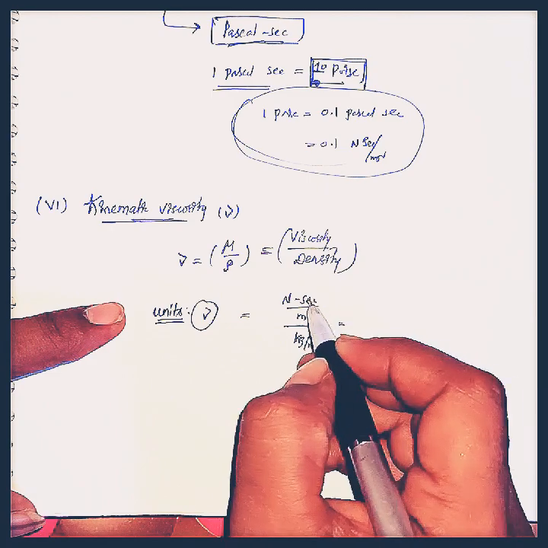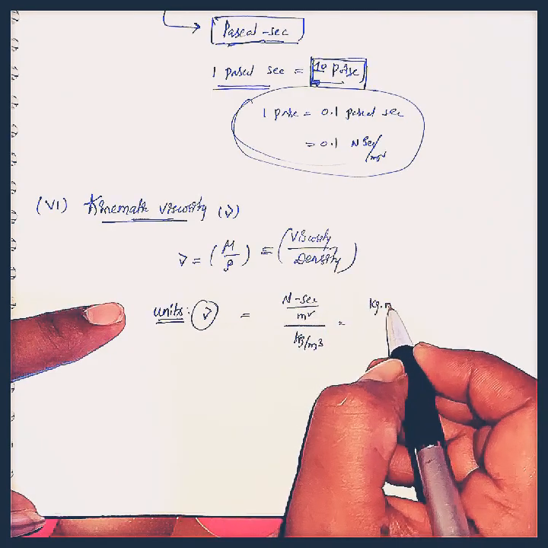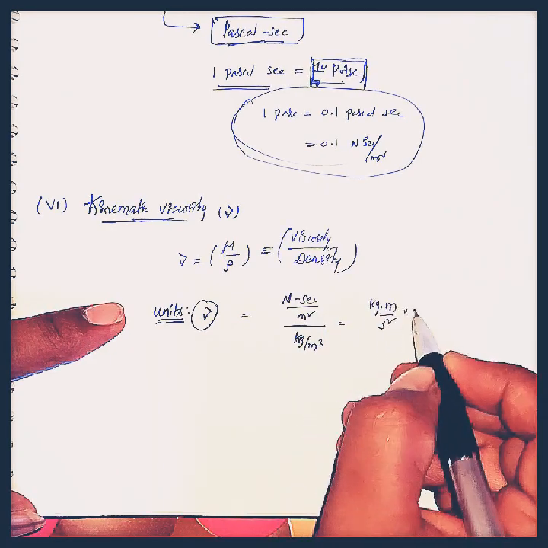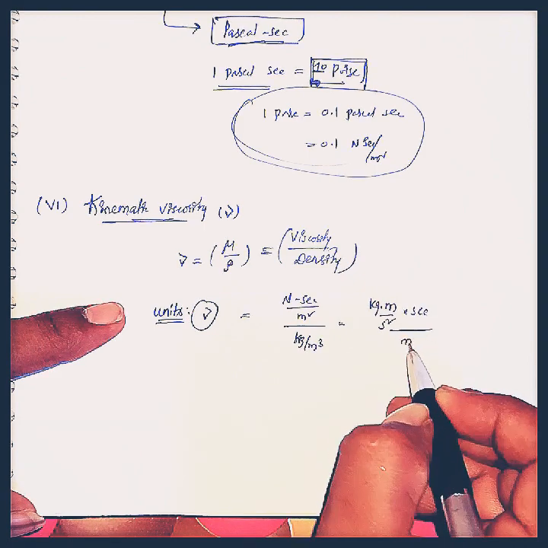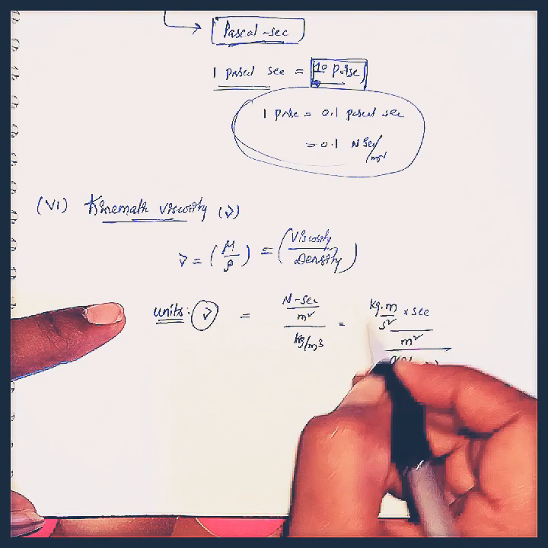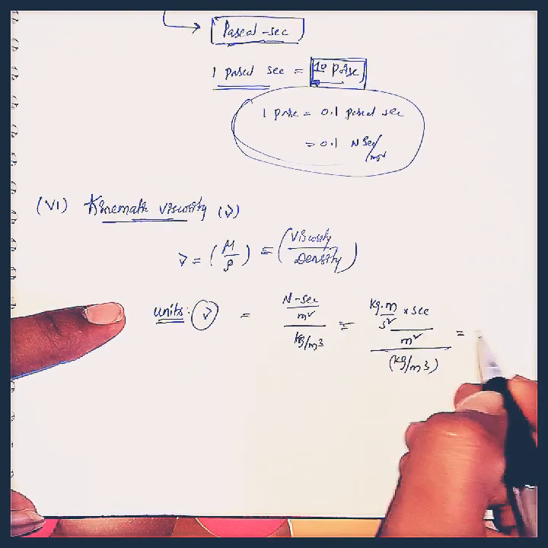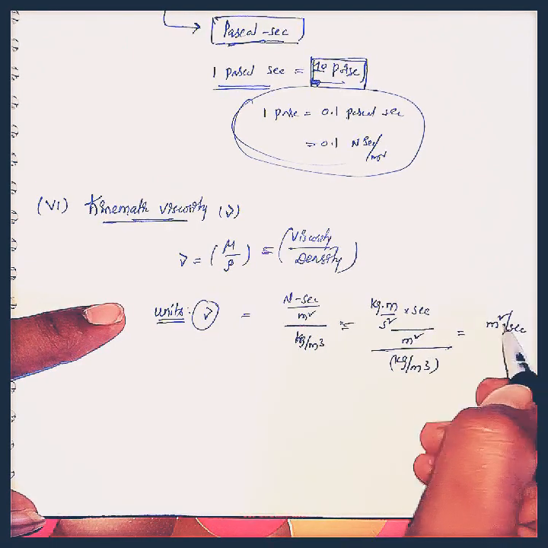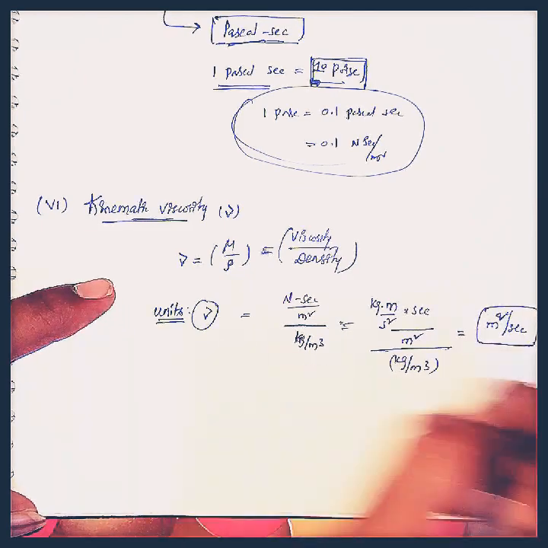Here Newton can be written as kg meter per second square, into second per meter square, per kg per meter cube. This total can be written as meter square per second. These are the units of kinematic viscosity.